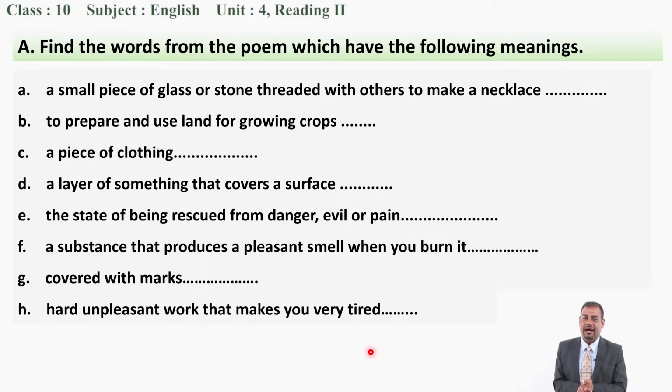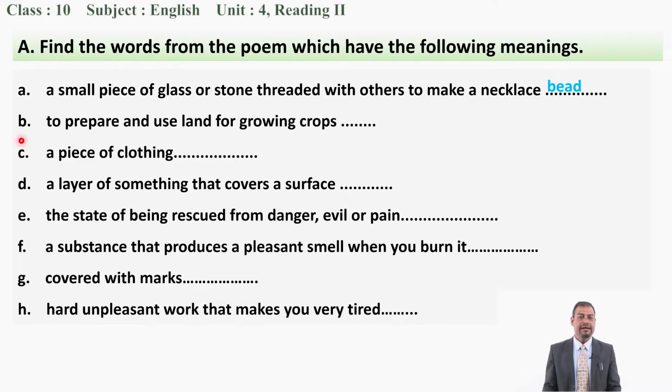Now, are you doing? Good. Have you finished? Okay, fine. Now, let's hold a discussion. A small piece of glass or stone threaded with others to make a necklace. What is the correct word that you have written from the text for this meaning? Can you tell me now? Okay, all of you tell me loudly. Now, check your word, whether it is right or wrong. Yes, you are correct. The correct word for this meaning is bead. Bead means a small piece of glass or stone threaded with others to make a necklace.